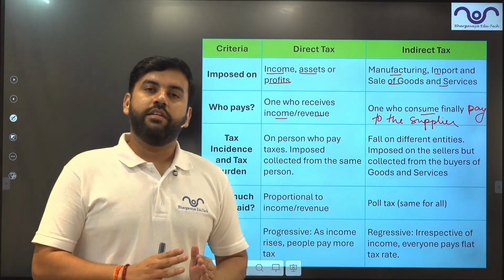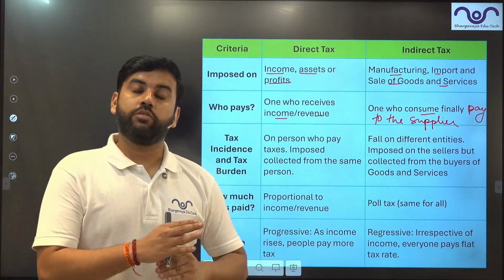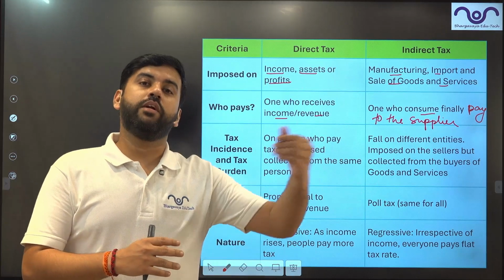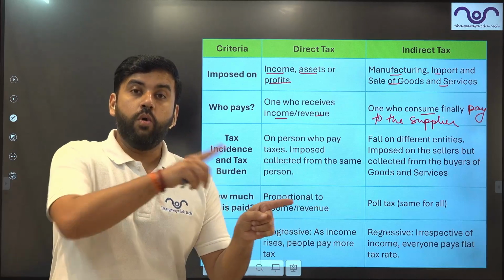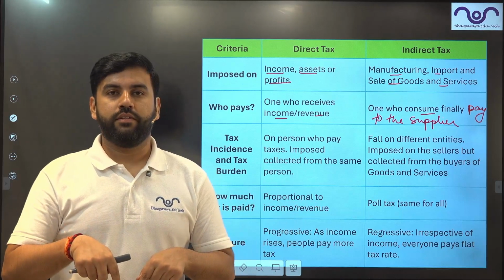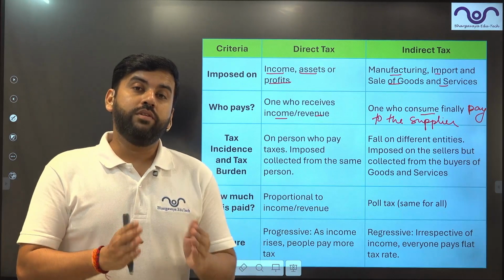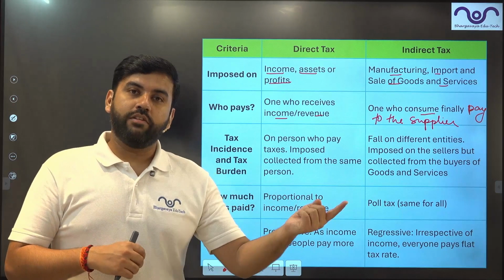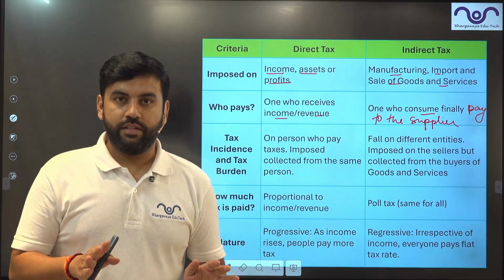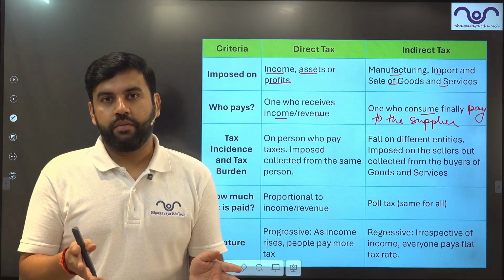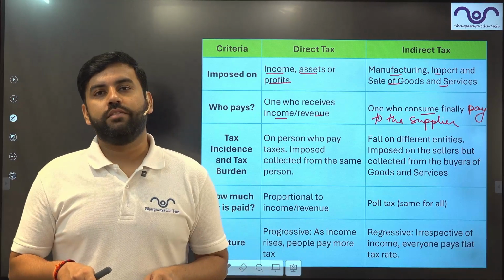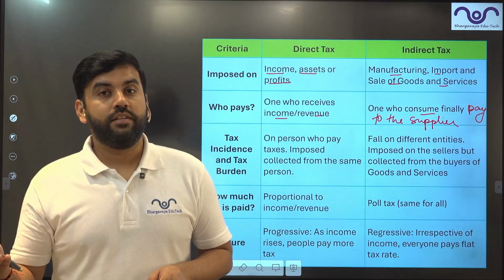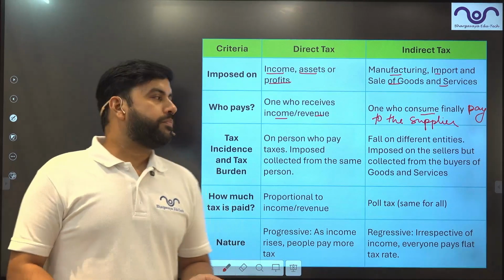Government charges GST on a shopkeeper. The shopkeeper converts this GST and forwards it to the consumer. Who paid it? The consumer paid it. But who paid to the government? The shopkeeper. So the point is, who is receiving the payment? From the consumer, it is not the government who received it. We are not talking about reverse charges. From the consumer, it is the supplier, the shopkeeper, who has received GST. But how has the government received it? It is from the shopkeeper.